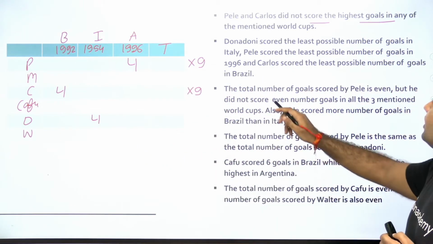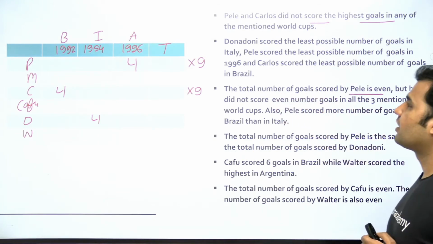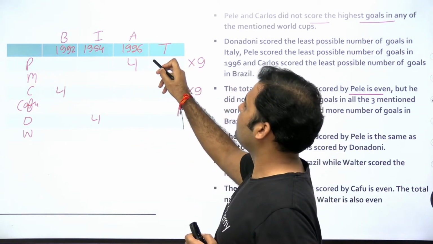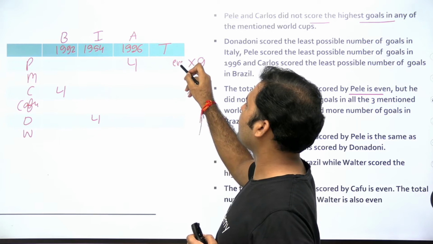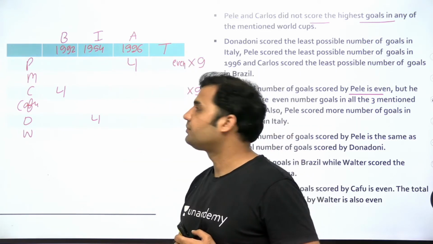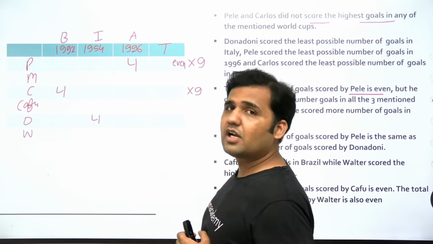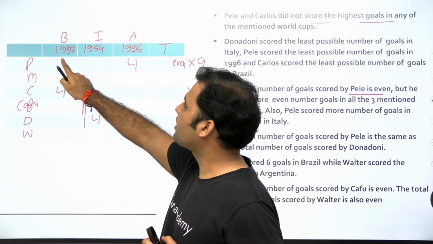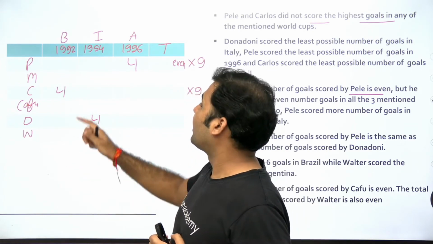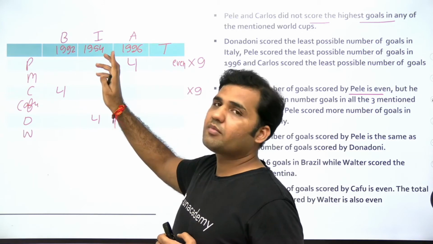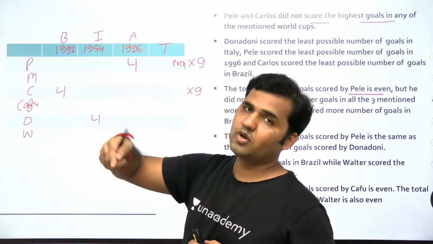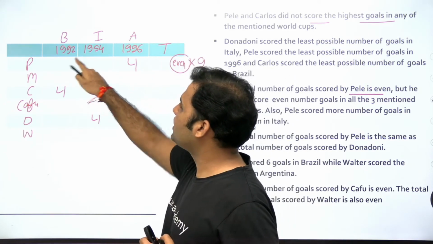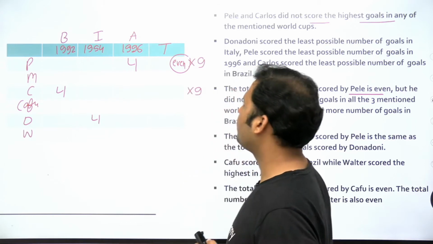All right. The total number of goals scored by Pele is even. The total of all the scores of this particular player is even, right? So let's write down the number here. Now you see that this number is 4. And if I need the total to be an even number, that means I will require an even number here, or I will require an odd number here, odd number here. Right? I cannot put an even number here and an odd number here, or odd here, even here, because even plus odd will give you odd and odd plus even will give you odd. I want the total to be even, so both of these two should be odd, or both of these two should be even, right?